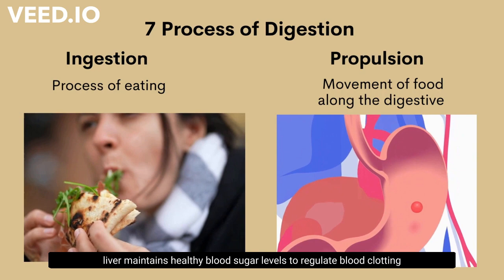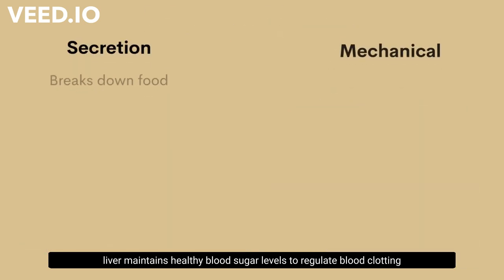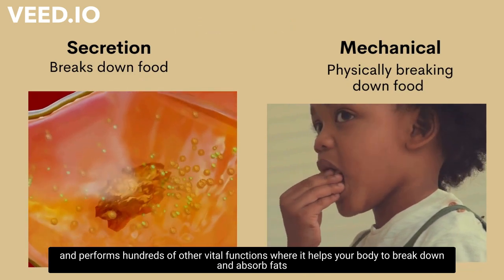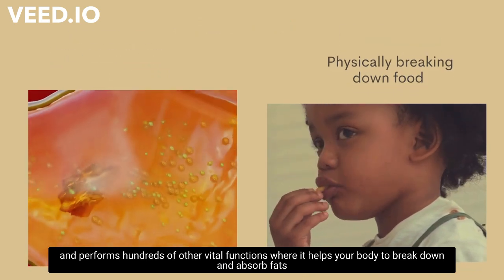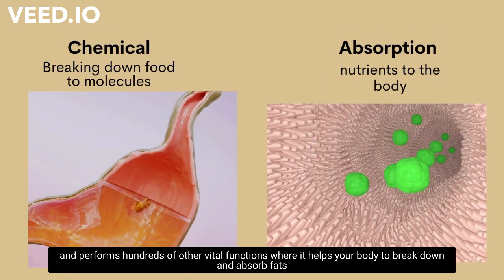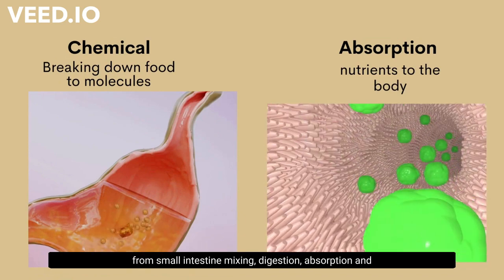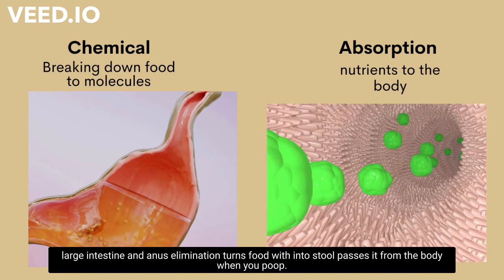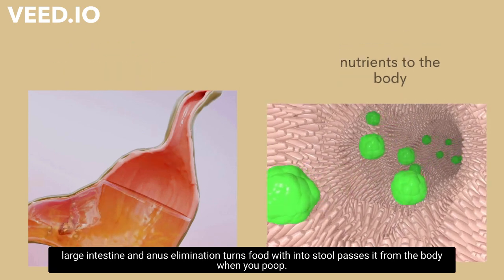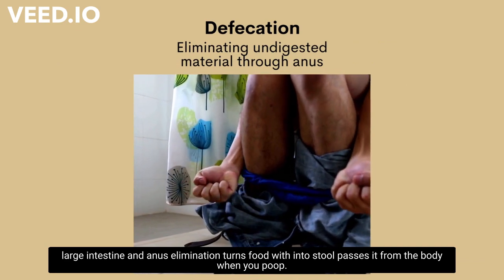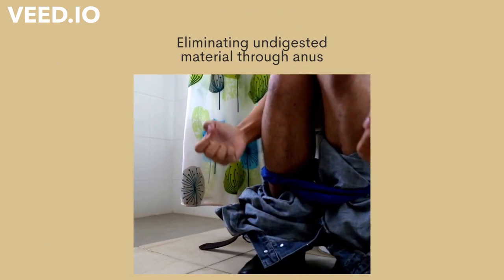The liver maintains healthy blood sugar levels, regulates blood clotting, and performs hundreds of other vital functions, and helps your body break down and absorb fats. The small intestine is for mixing, digestion, and absorption, and the large intestine and anus are for storage and elimination, turning food waste into stool and passing it from the body.